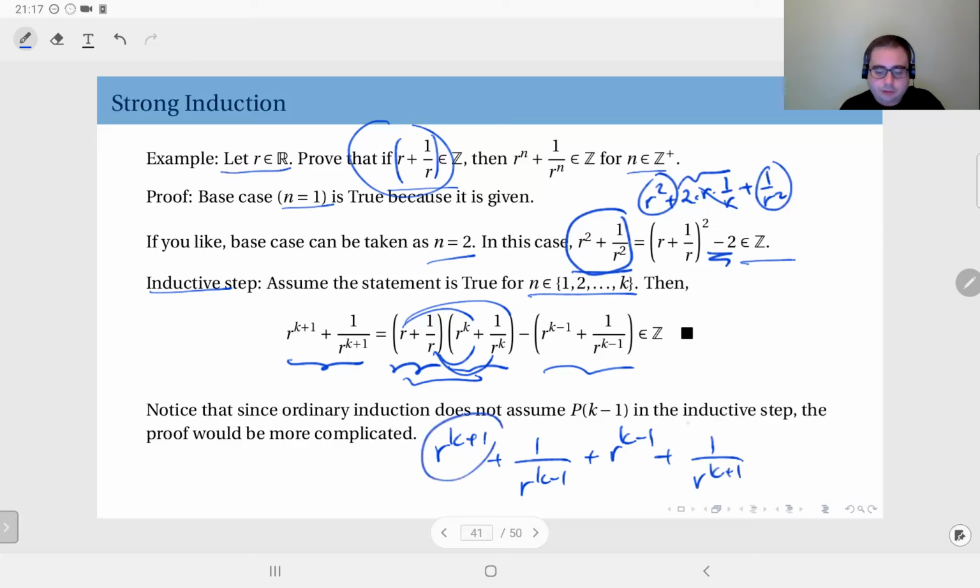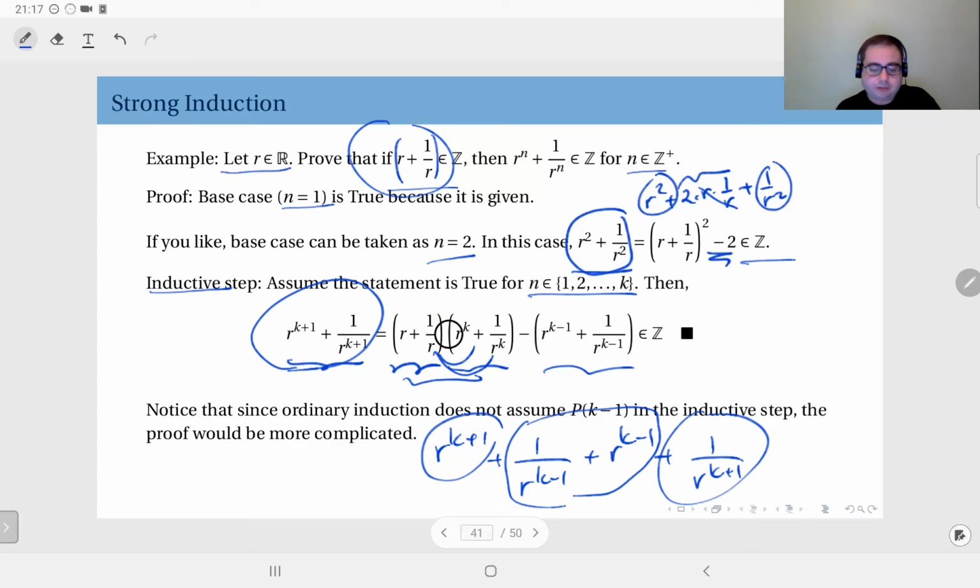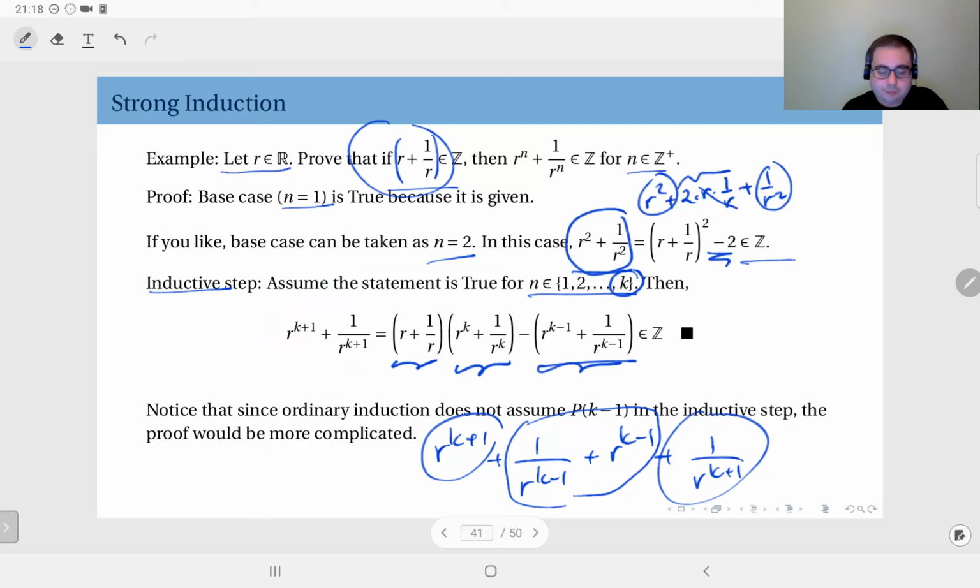Now, this here, together with this one, is already existing in the left-hand side. And what is different is these two here, 1 over R to the power k minus 1 plus R to the k minus 1. So if I subtract this from this product, I obtain the left-hand side, right? Now, look at this expression. This I know to be an integer. This I know to be an integer based on my assumption. And this one, again, I know to be an integer, again, due to my assumption, okay?